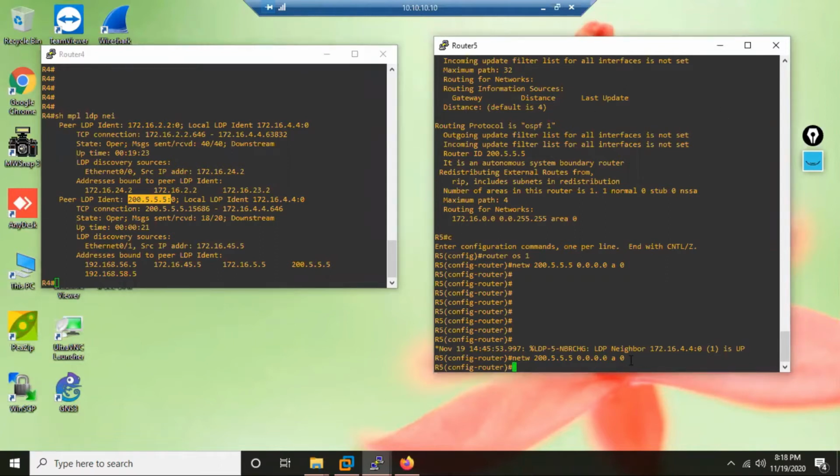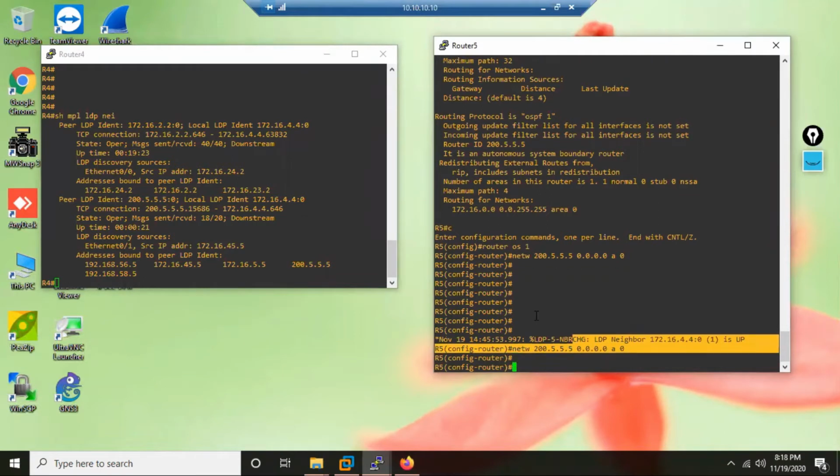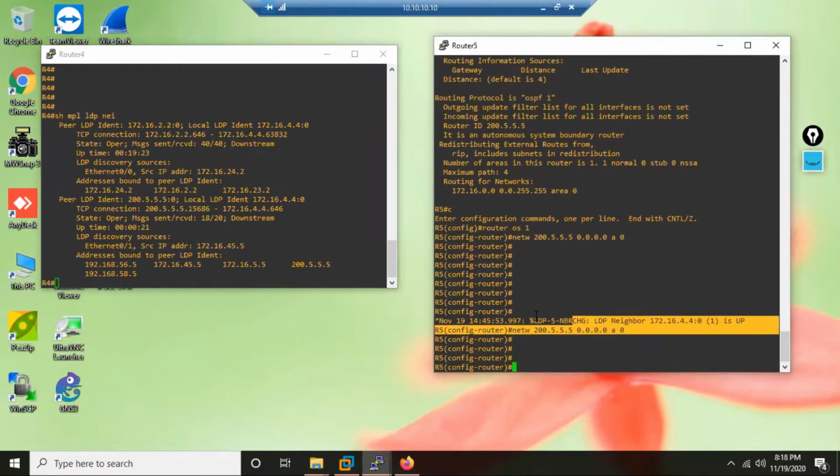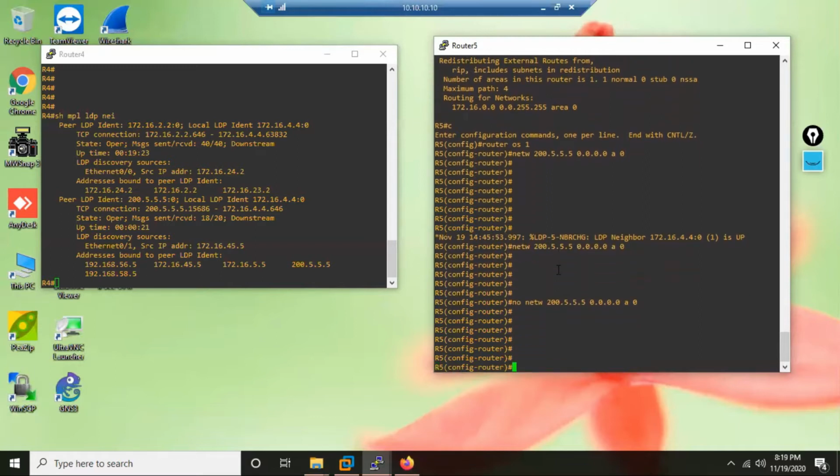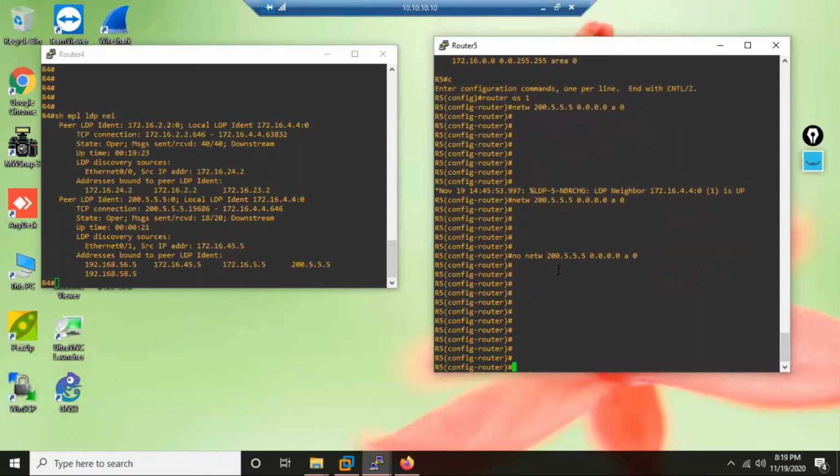Okay, so this is what I did. That's the reason I advertised on R5. But if you remember yesterday what I said, I created this loopback and I said that this loopback is not supposed to be advertised in IGP. So this is one of the solutions. Now again what I'll do, I'll go back to R4 and remove this configuration. I go back to R5 and remove this route which I advertised. This is just one solution. Suppose in the exam you have a problem like this and they don't say anything, you advertise in the IGP. So this is one of the solutions.